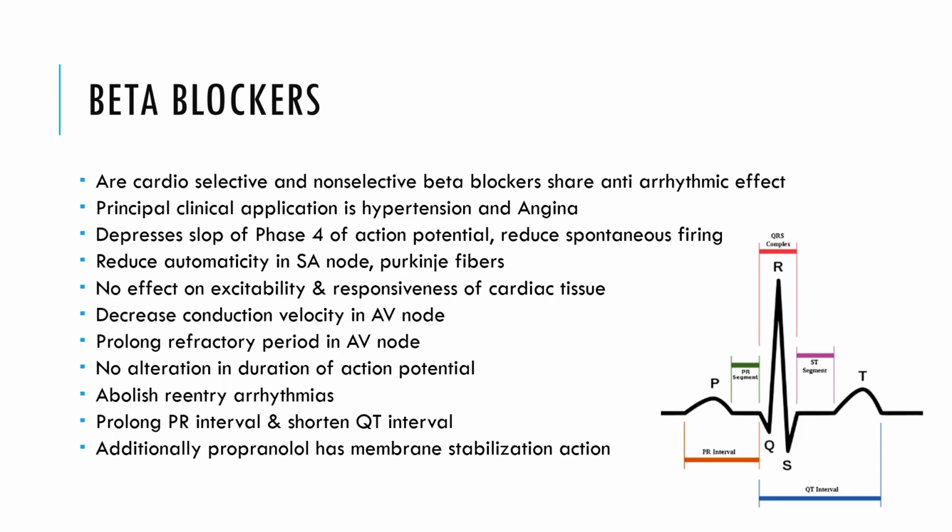So overall, if you see the beta blockers, what they are doing is that they reduce the adrenergic tone of the body, and due to that slow working of the heart takes place, and due to this slow working of the heart, they act as a depressant to the heart, and the automaticity and conducting velocity are reduced, and ultimately you will get the antiarrhythmic effect of this.